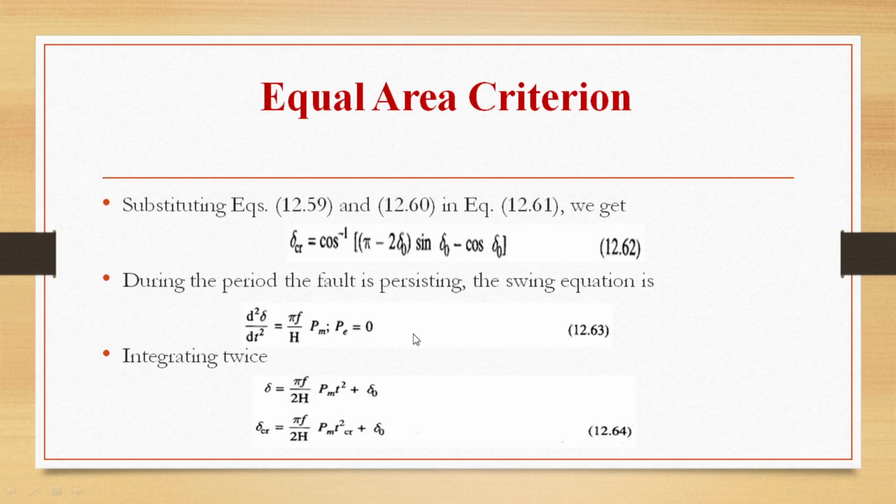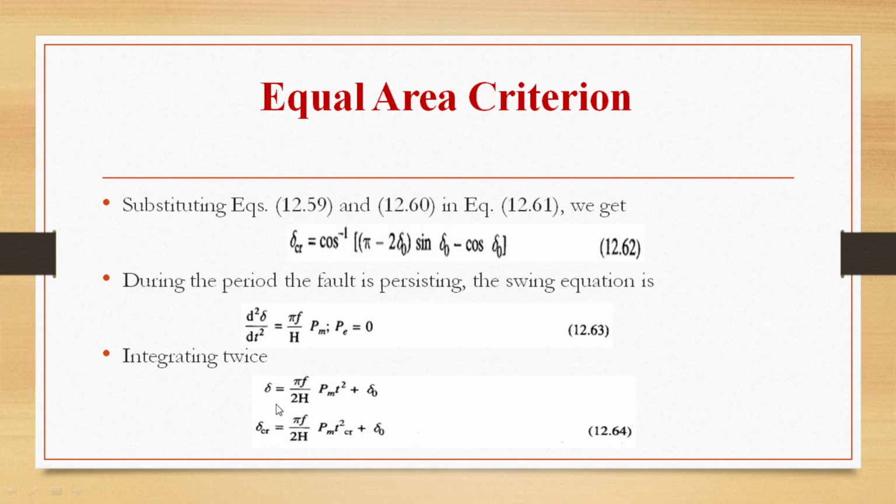During the period the fault is persisting, the swing equation will be d square delta by dt square is equal to pi f by H into Pm, as P is equal to 0 here. Integrating this equation once, we get d delta by dt. Integrating again, we get delta. So integrating the above equation twice, we get the value of delta as pi f by 2H Pm t square plus delta naught.